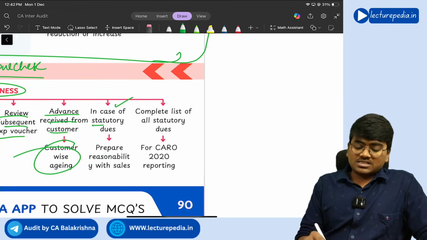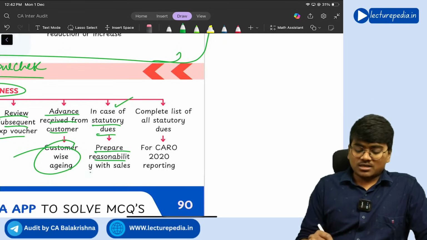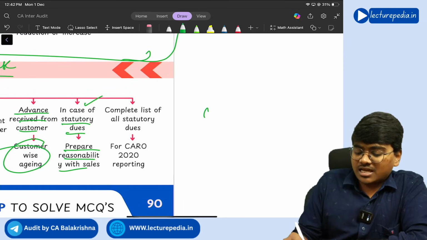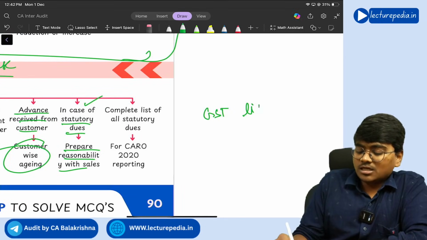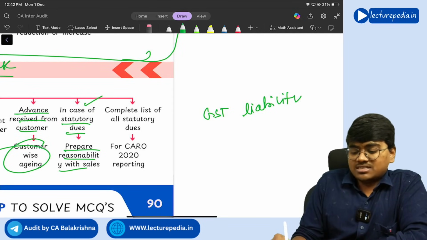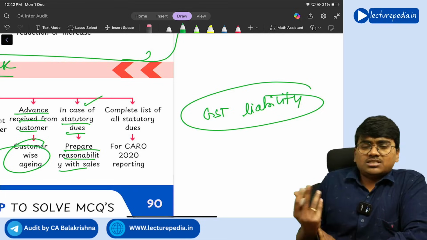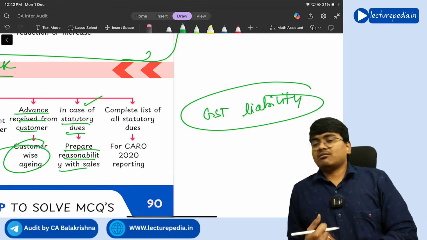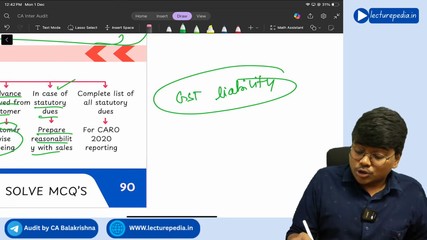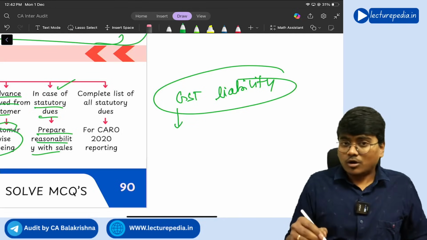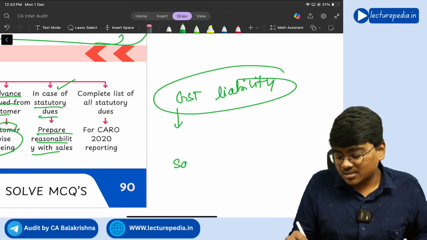Next, in case of statutory dues, prepare reasonability with sales. Let's say, for example, GST liability, which you have to pay to the government, is a statutory due. This GST liability, of course, is a trade payable, right? And you have to establish a reasonability of GST liability. How can you establish it? Based on sales.